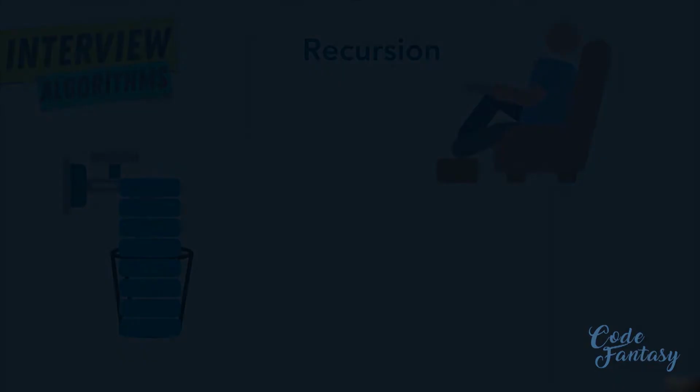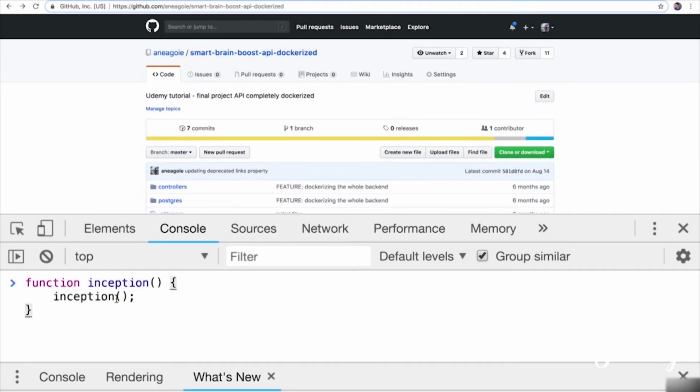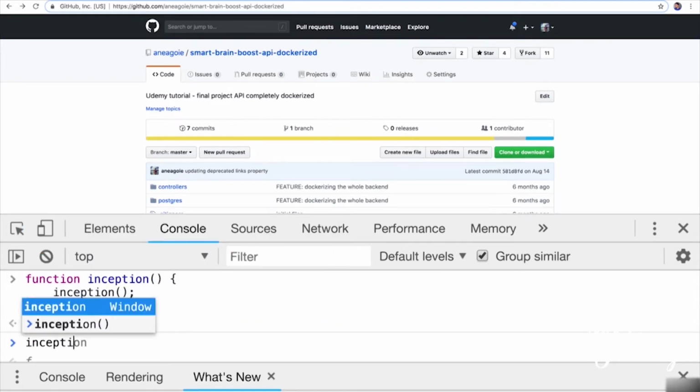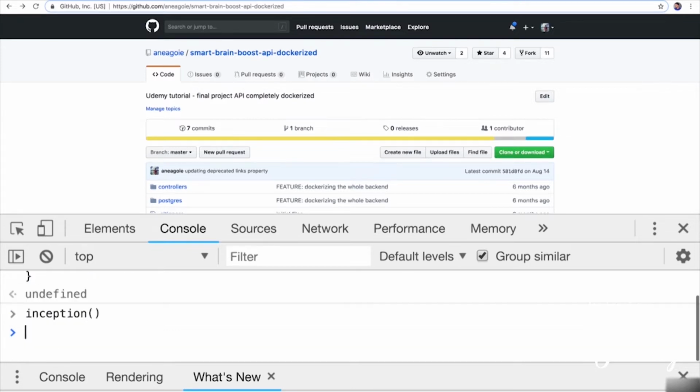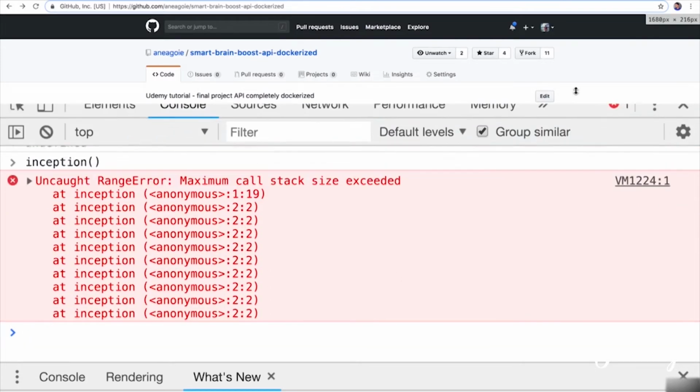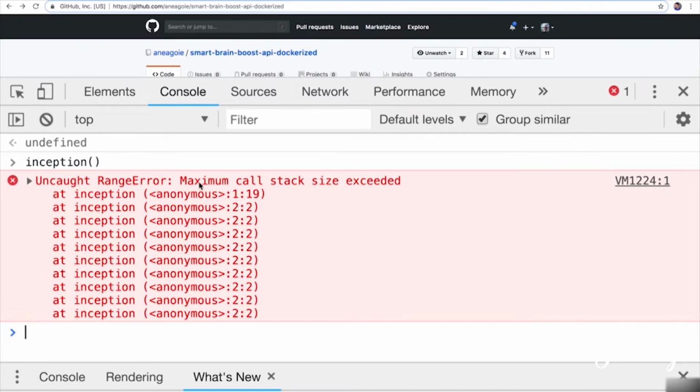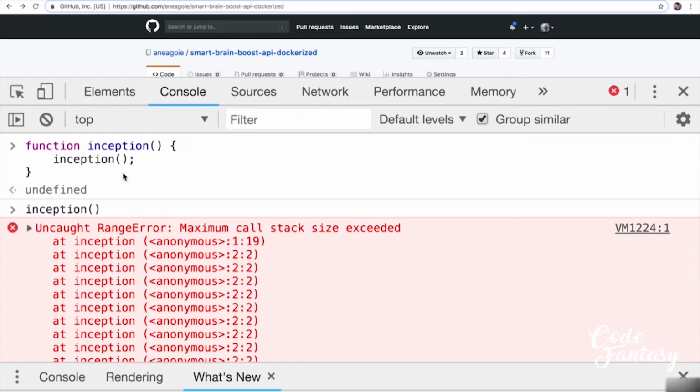Let's go back to some code. Remember the function inception that we created? If I run this function and I say inception, I'll get an error. Let's make this a little bit bigger to see. I get an error saying maximum call stack size exceeded. My browser, in this case Google Chrome, is smart enough to say, all right, you've got to stop this madness. I'm just calling this inception function over and over, because remember, our function just calls itself. And eventually, if Google Chrome doesn't stop this, it's going to crash.